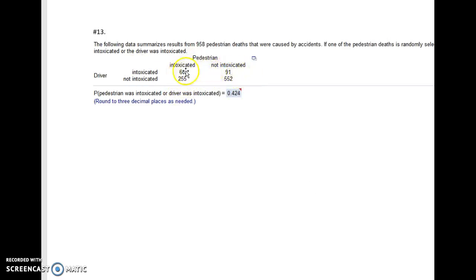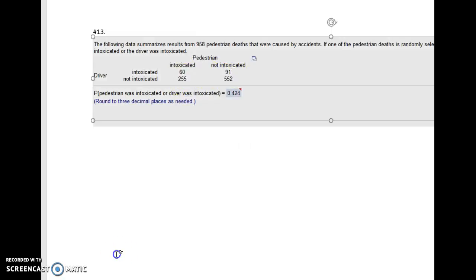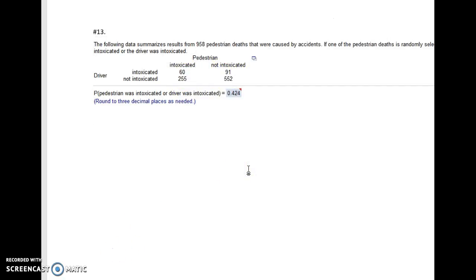So we want to take these three numbers, including the 91. The pedestrian intoxicated would be 60 plus 255. And for the driver intoxicated, we've already added the 60, so we just need to add the 91.